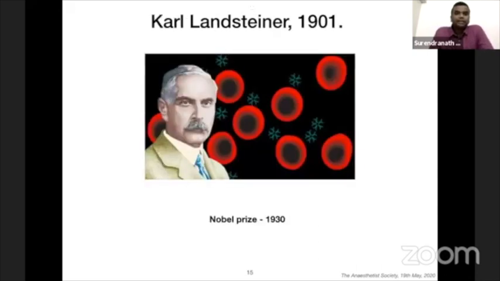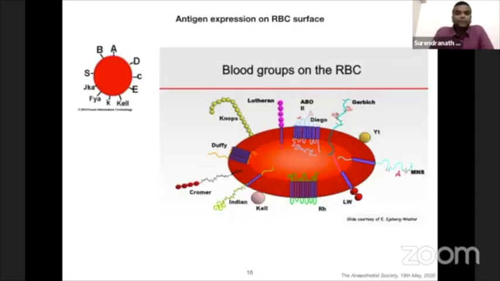It was in 1901 when Karl Landsteiner described the ABO system, and he successfully transfused many patients by understanding the antigenic interplay, for which he was awarded the Nobel Prize in 1930. Though it was delayed, it was apt.